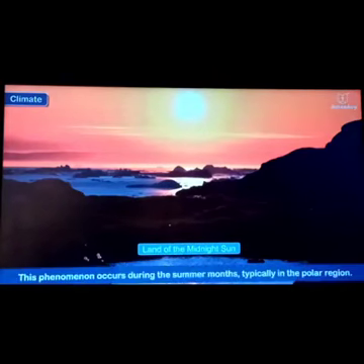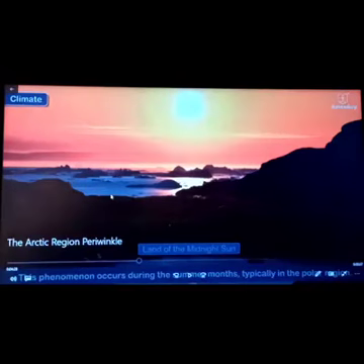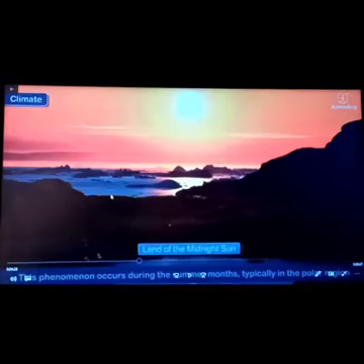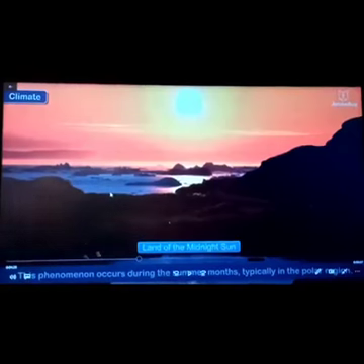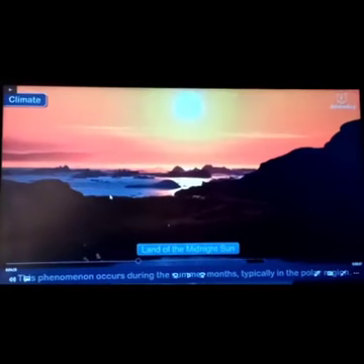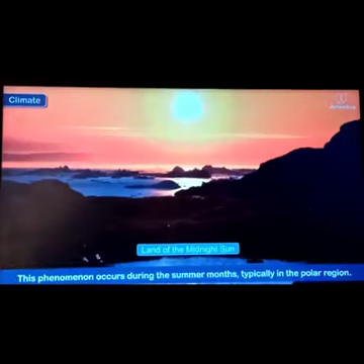Land of the midnight sun. That's why we call it the land of the midnight sun, because at night time we can see the sun in this land. In the middle of the night, we can find the sun in this land. So such a land is also called the land of the midnight sun. This phenomenon occurs during the summer months, typically in the polar region. Right, guys?